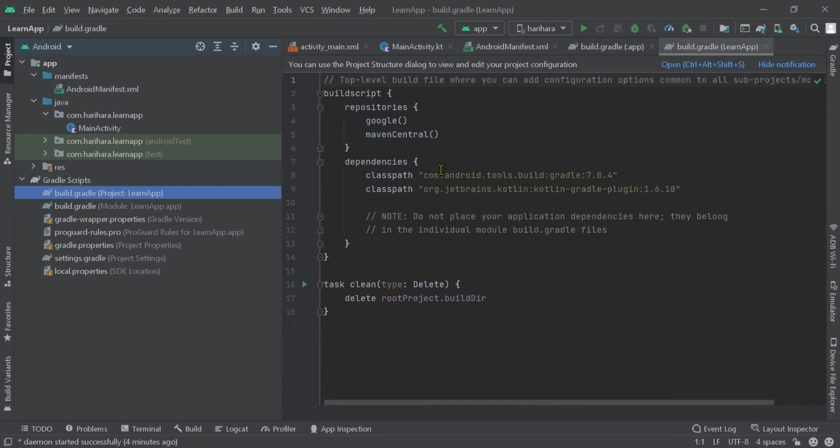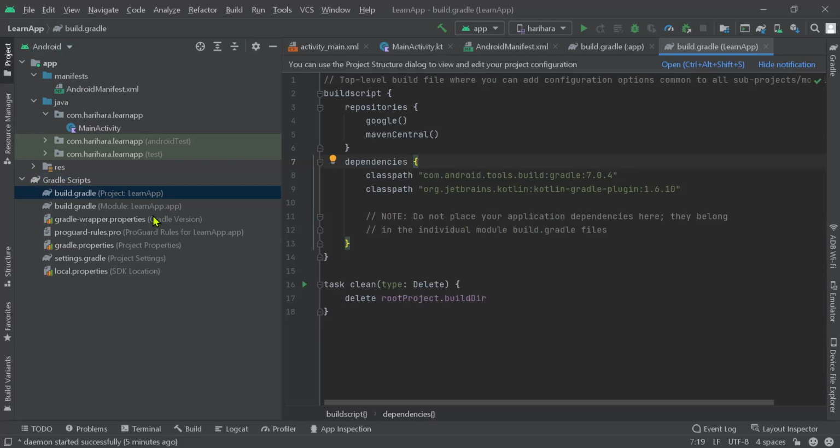It consists of the core things. Just like we are using Kotlin here, we have to declare Kotlin, and we are using Gradle here, so we have to declare Gradle files. So the Gradle engines are defined at the project level, and the languages that we are using are also defined at this project level, with the Kotlin Gradle plugins and all.